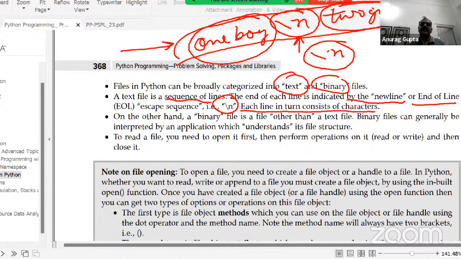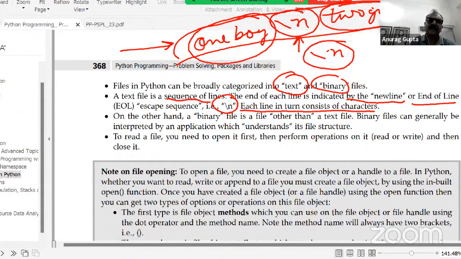For example, if you have a picture, a JPG file, it contains a lot of data. If you try to open it as a text file, it will be garbage. You'll get funny characters all over the place. If you open it as a binary file, then you need a particular kind of program which will be able to make sense of that binary data. You don't have to go too much into details. The basic thing you need to know is that your files can be opened in two basic formats, text and binary. If you open it in text format, then every \n will be taken as a new line character.